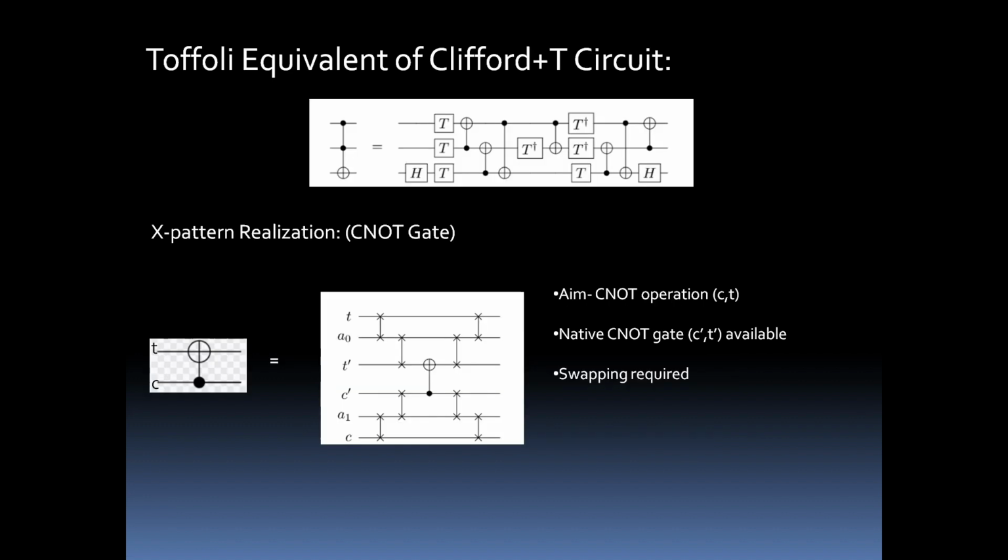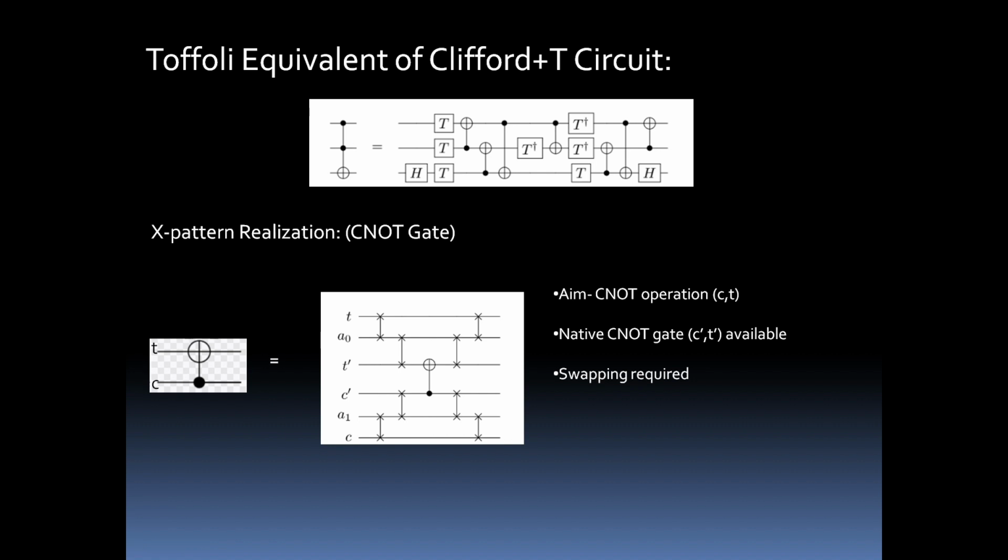Moving on. Now, this Toffoli equivalent of Clifford+T circuit, as we have discussed in the previous slides, the Toffoli gate is a 3-qubit gate, and it has 2 controls and 1 target qubit, right? This is a very important kind of gate. Now we want to map this Toffoli gate into the actual quantum hardware.